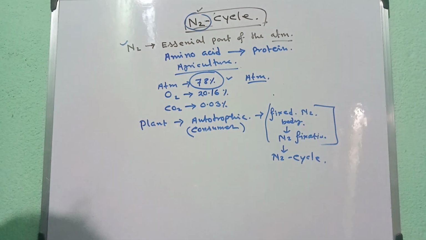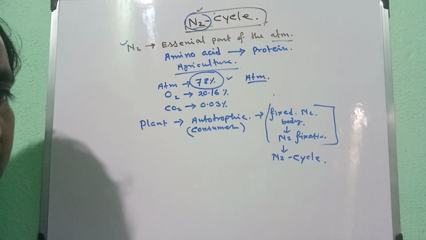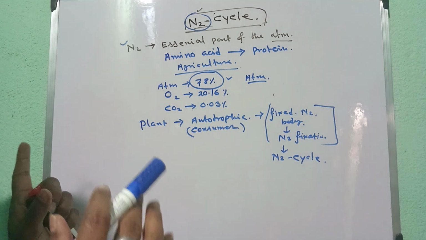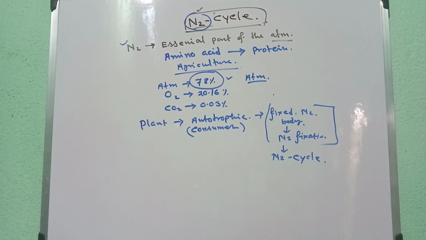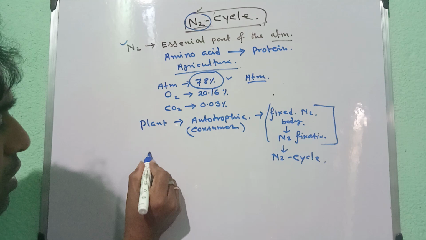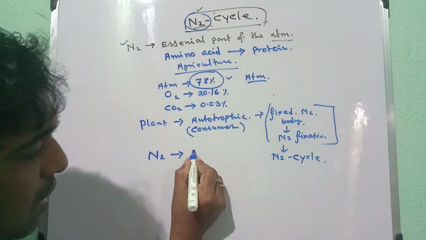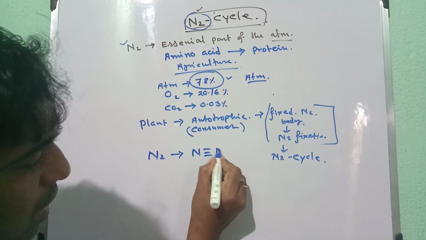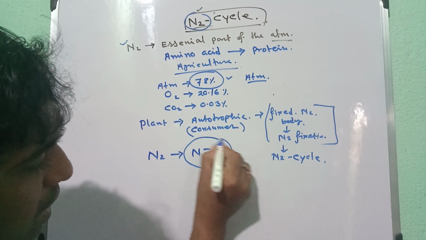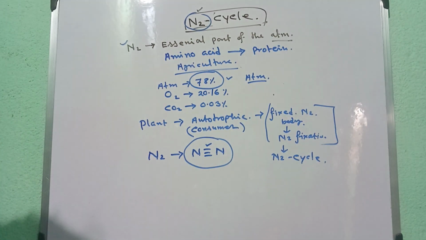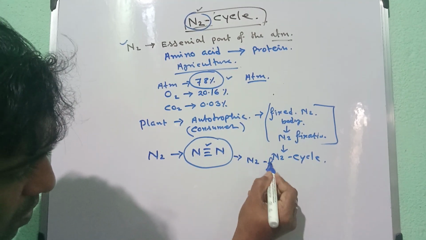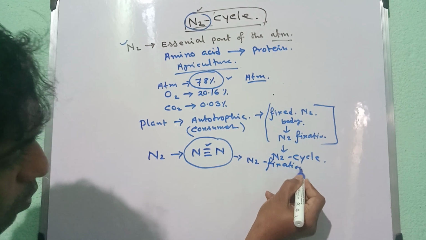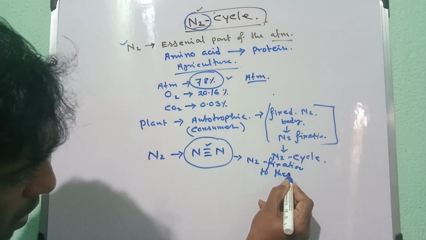So let's discuss the nitrogen cycle. There are different steps in the nitrogen cycle. In nitrogen fixation, we know that nitrogen has an N triple bond N. So plants cannot break this type of bond, so they can't fix that nitrogen in their body.